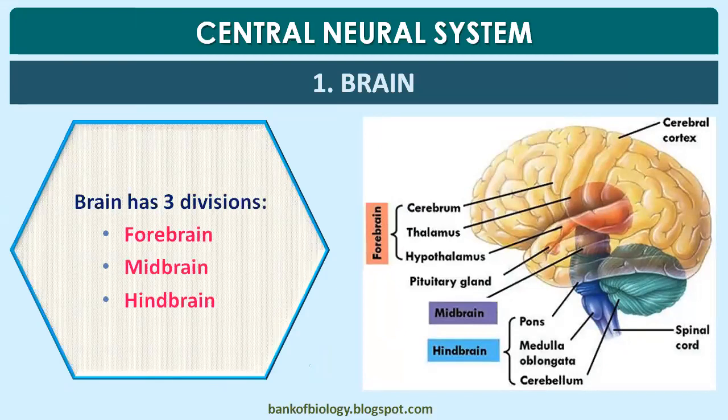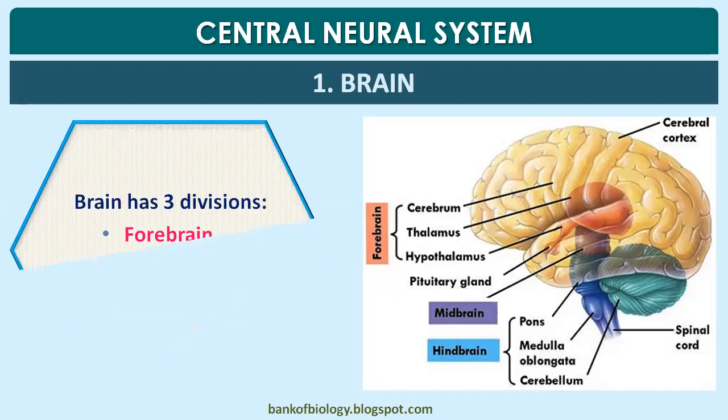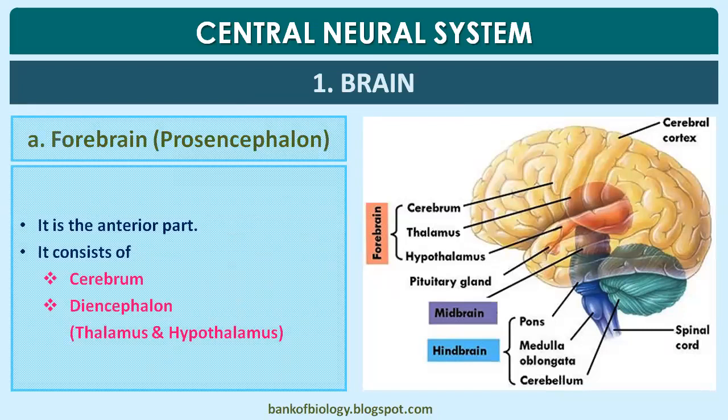The brain has three divisions: forebrain, midbrain, and hindbrain. The forebrain is also called prosencephalon, which is the anterior part, and it consists of the cerebrum and diencephalon. Diencephalon includes thalamus, epithalamus, and hypothalamus. Okay, so let us see one after another.